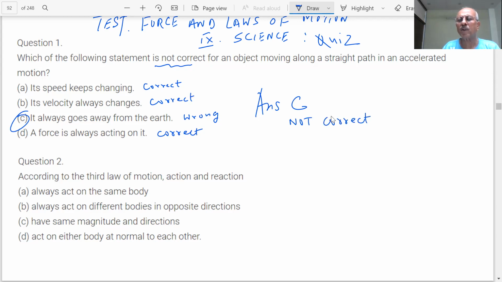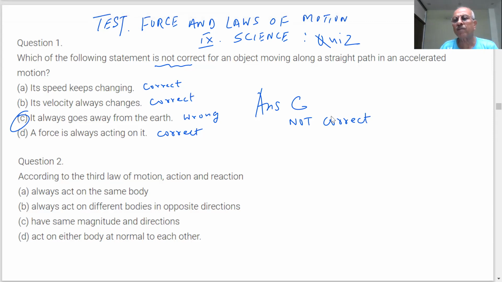What happens sometimes is that most of the time they say which of the following is true, which of the following is correct. So we have that in our mind and we get confused. But we have to read it very carefully. Here the question is about what is not correct. Okay, next question. According to the third law of motion. What is the third law of motion?